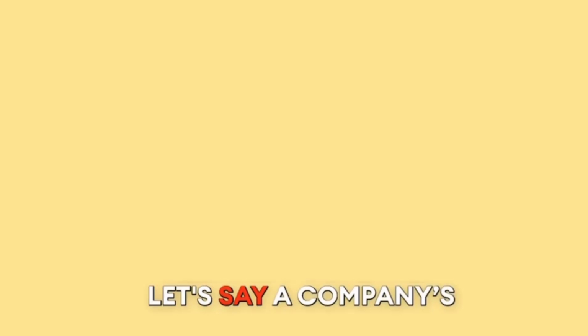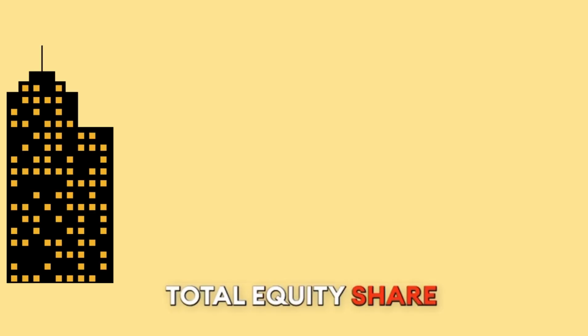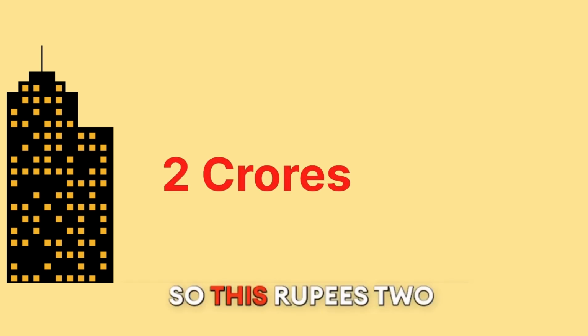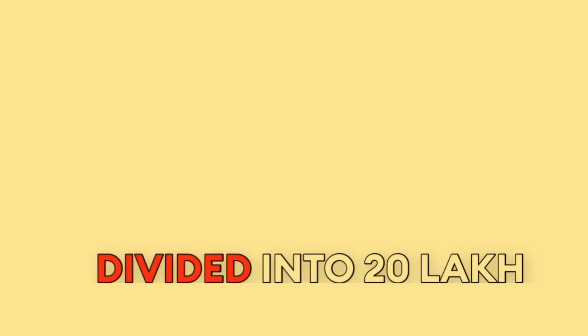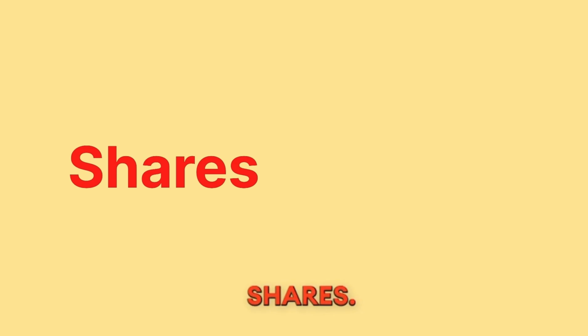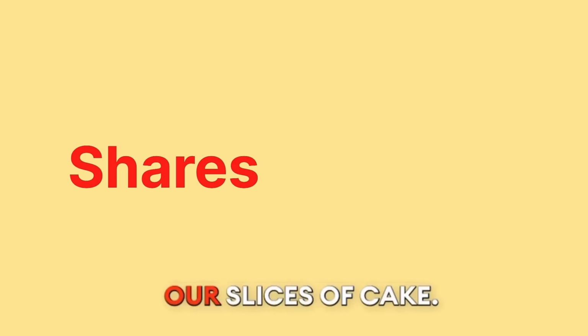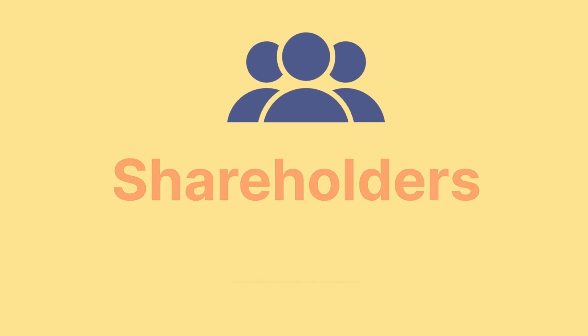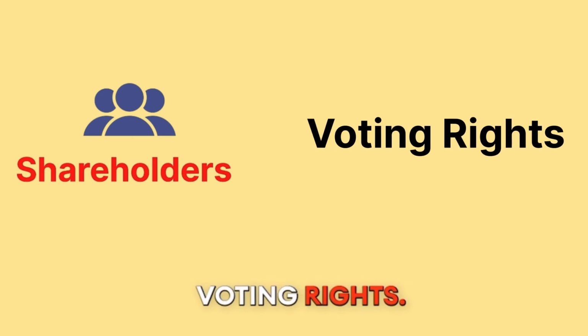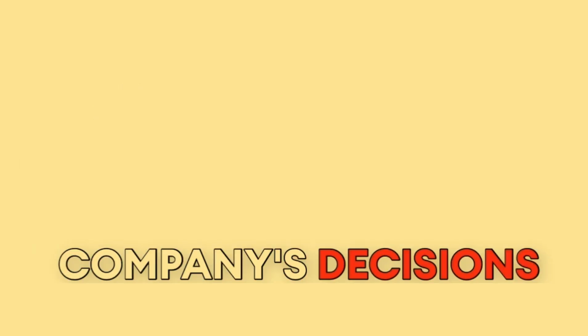For example, let's say a company का total equity share capital is of 2 crores. So this rupees 2 crores is our entire cake. Then the entire equity capital of 2 crores is divided into 20 lakh shares of rupees 10 each. So ये जो shares हैं, those are similar to our slices of cake. Now those who buy shares of the company, they'll be called shareholders of that company. और इन shareholders को voting rights मिलेंगे, through which the company's decisions will be made.